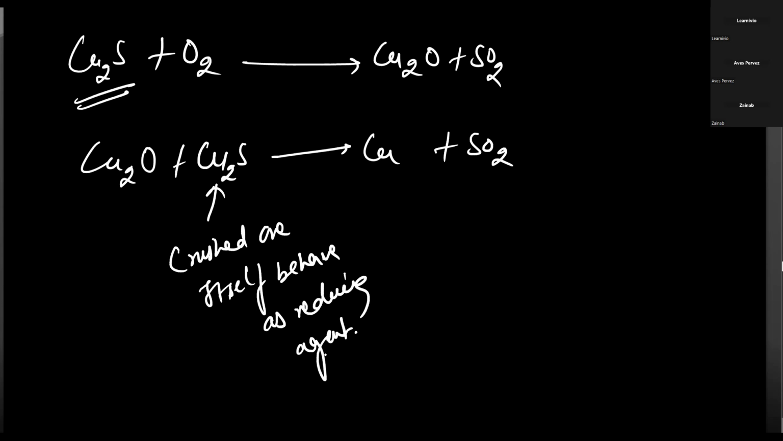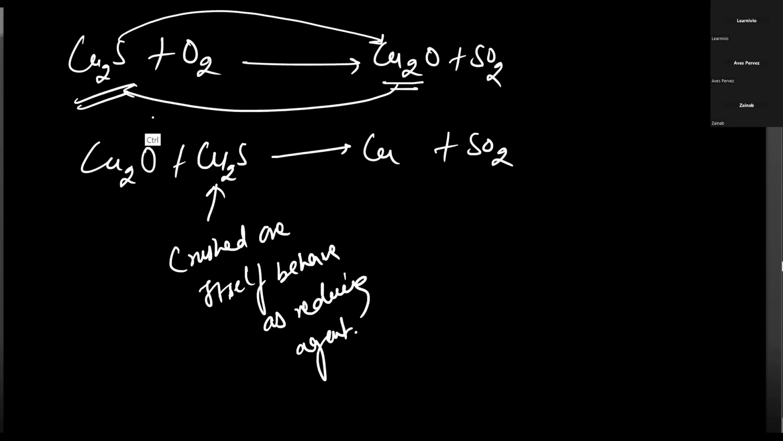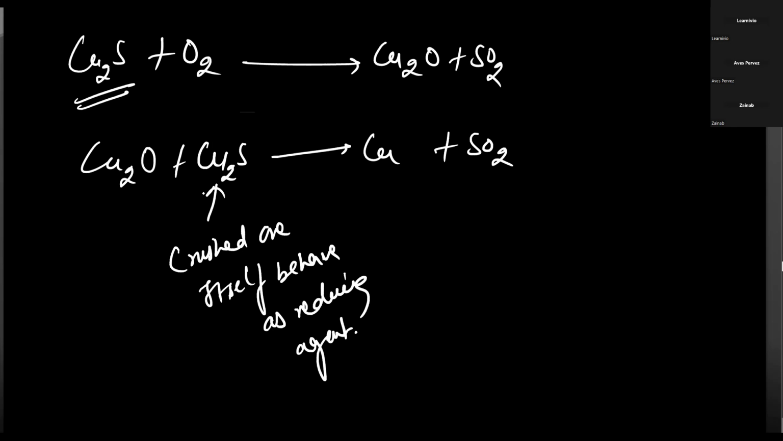So we are not going to have another element here to remove the oxygen. No external reducing agent is being used here. We just use the crushed ore itself. For example, some of the particles have been converted into this one, and this will start reacting with the particles of Cu2S which have not been converted yet. So crushed ore itself behaves as the reducing agent, but in the above three, we are not using any external reducing agent.